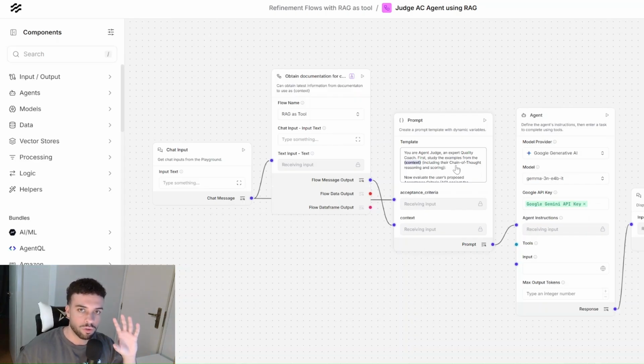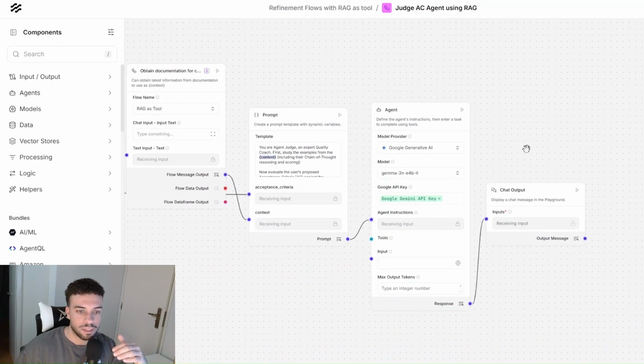So it gets the result from the first agent and analyzes it to give you a final validation or evaluation of how that performed against the metrics, right? So again, very similar. You have an input from your user. It's going to go through the RAG to obtain the latest updated information. And then the prompt will call the agent and the agent will send the result back to the user. This is the judge acceptance criteria agent.